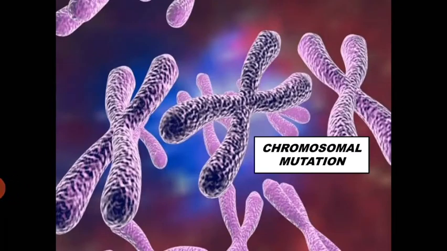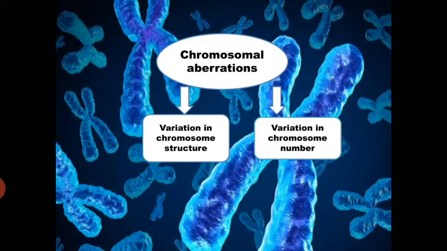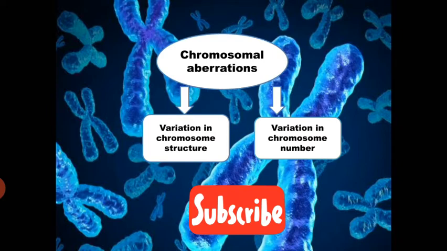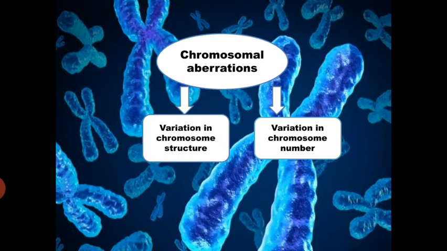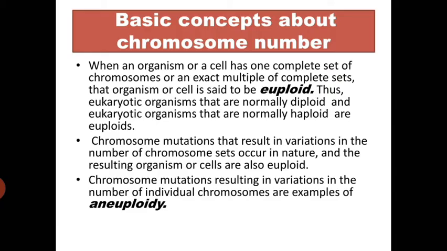Today we are going to discuss chromosomal mutation. Chromosomal aberrations are divided into two groups: variation in chromosome structure and variation in chromosome number. In our previous video, we already discussed variation in chromosome structure. In this video, we are going to talk about variation in chromosome number.